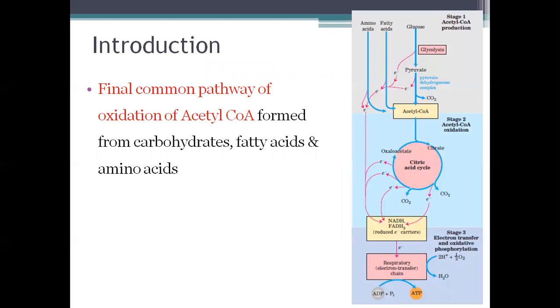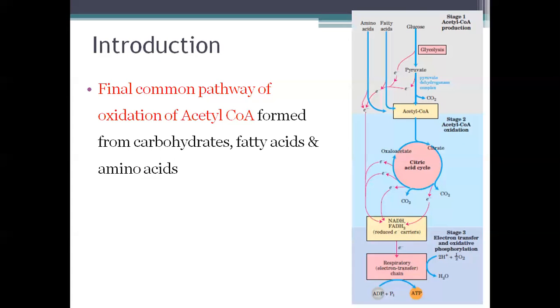So the TCA cycle is a final common pathway of oxidation of acetyl-CoA, which is obtained from carbohydrates, fats, and amino acids. Now we know that the pathway of breakdown of glucose is glycolysis. Through glycolysis, glucose is broken down into pyruvate, and pyruvate is converted into acetyl-CoA.